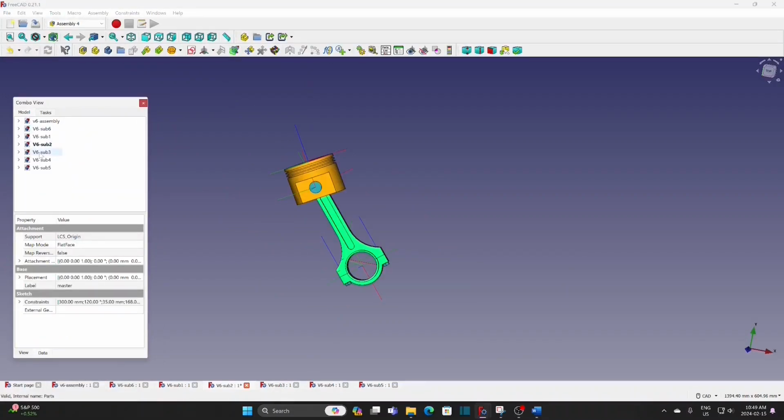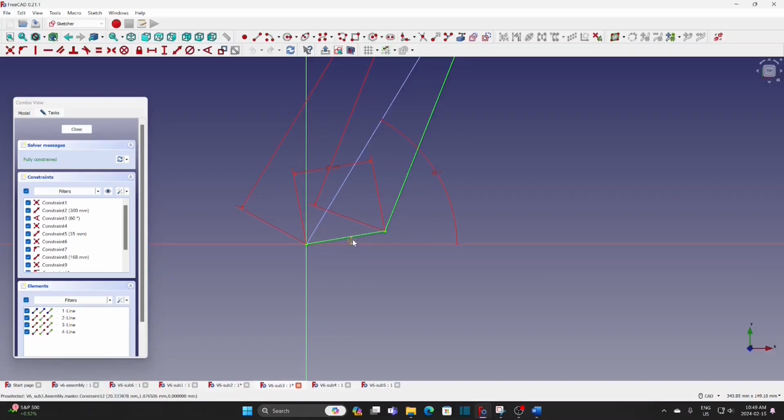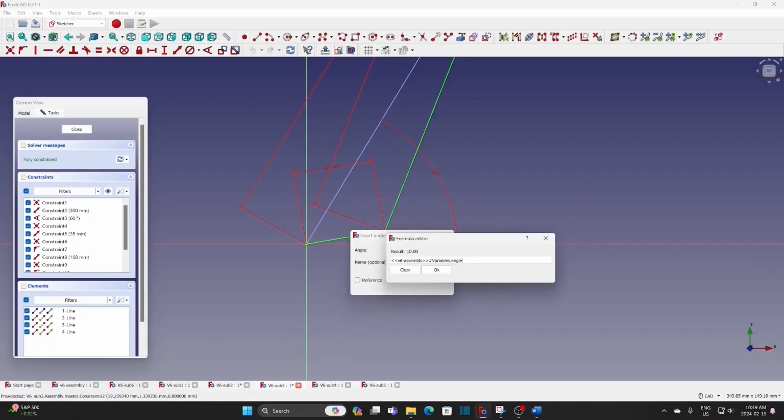For the third one, change it to plus 120 degrees as the counterweight is 120 degrees apart.